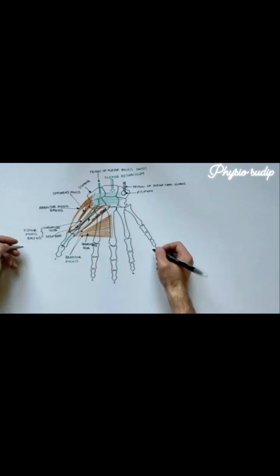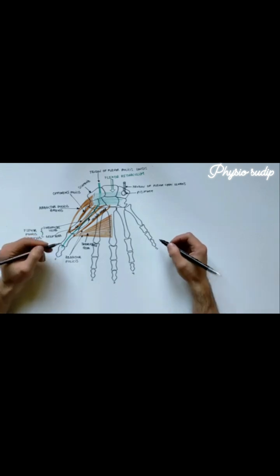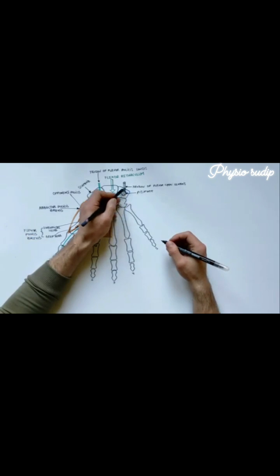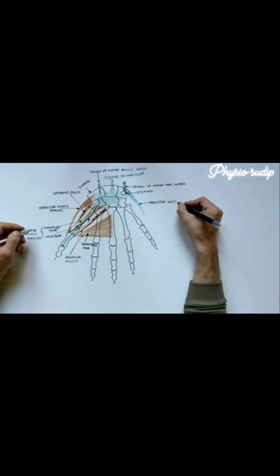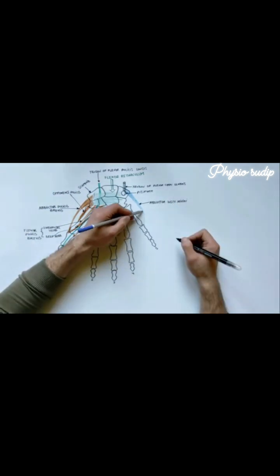The next group of muscles to be indicated is the hypothenar muscles group, which are responsible for fine movements of the little finger. We will indicate these muscles using the blue color. Having origin from the tendon of flexor carpi ulnaris and pisiform bone is the abductor digiti minimi. This muscle inserts into the medial side of the base of the proximal phalanx of little finger.